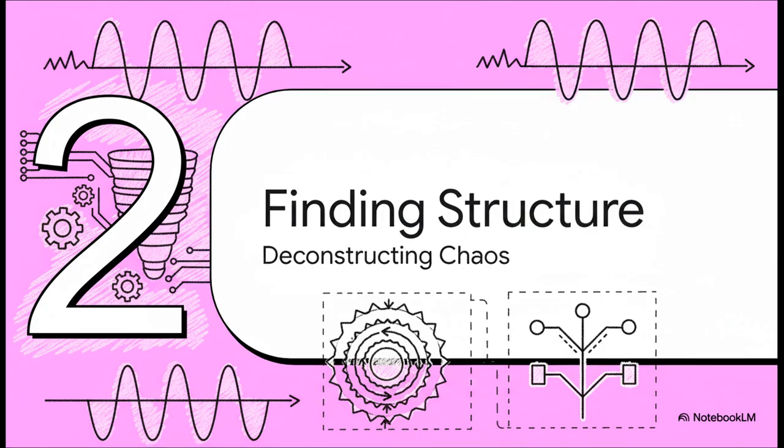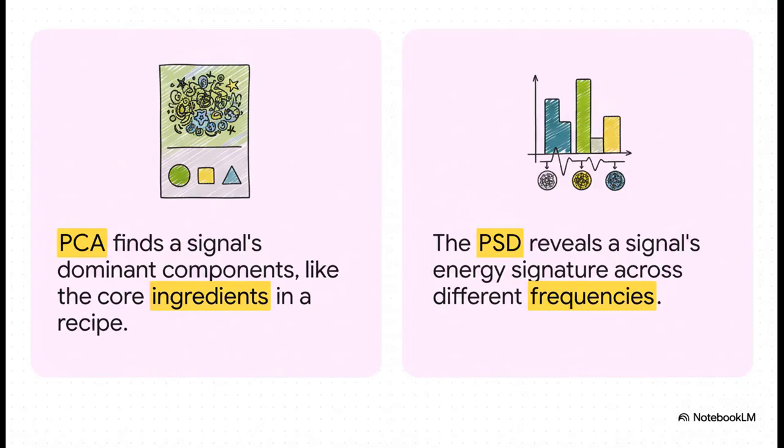Well, this leads us to two incredibly powerful ways to deconstruct a random signal and see what it's really made of. You can think about it like a signal has two different secret blueprints. The first one, using something called principal component analysis, is like getting the recipe, finding the core ingredients. The other, the power spectral density, is totally different. It's like seeing the signal's unique energy signature, its hum across all the different frequencies.